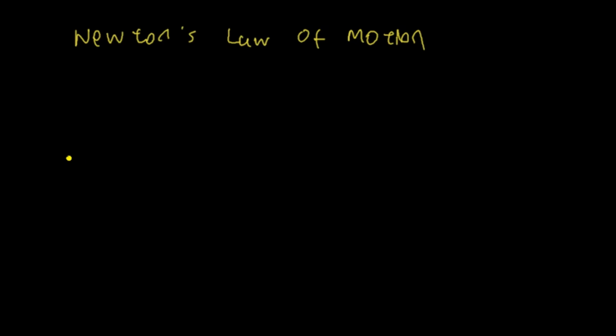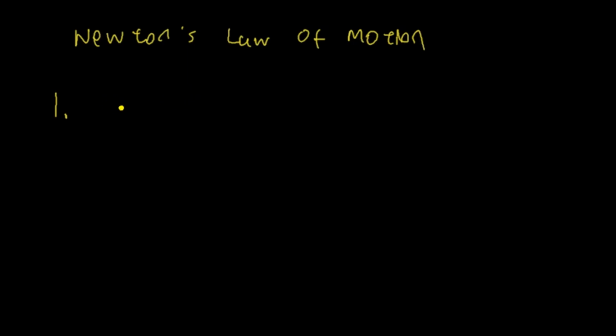Okay, so the first Newton's law of motion is that when the object at rest stays at rest, or the object is moving, it continues to move at a constant velocity, if and only if the net force acting on the object is 0.